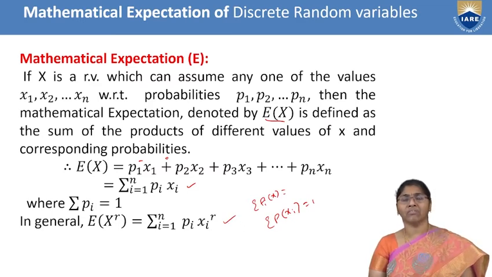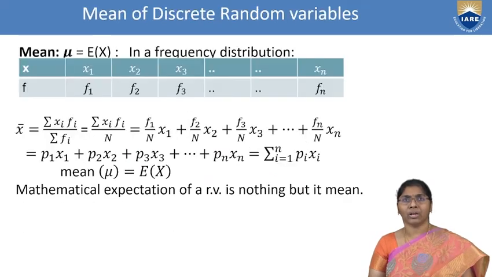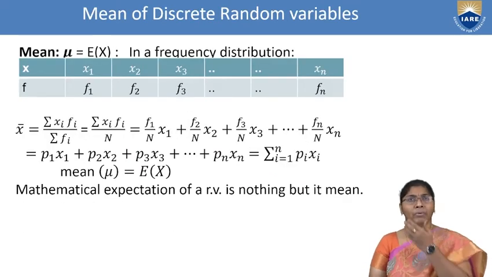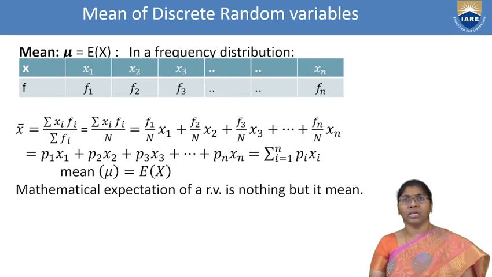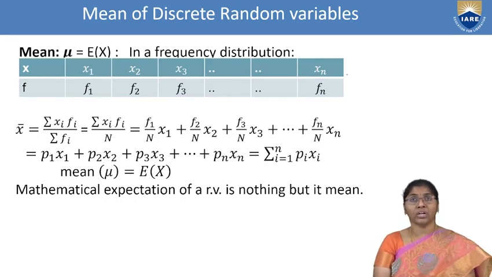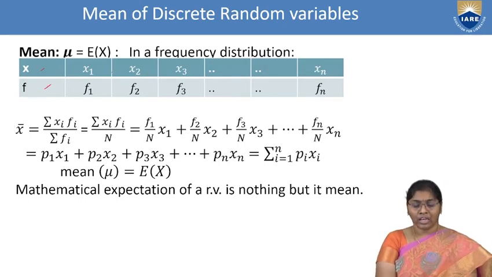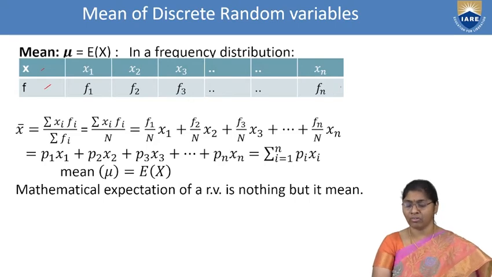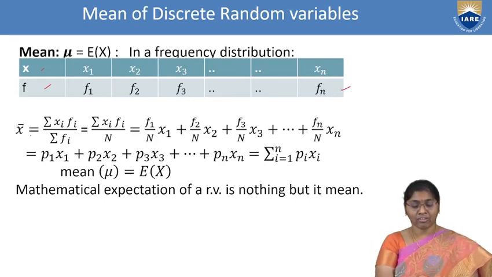This mathematical expectation is nothing but the mean mu. The next topic is mean mu. Expectation is equal to mean; both are the same. Mean mu equal to E of x. In a frequency distribution we are using this probability distribution table. X is the random variable, f is the frequency, x1, x2 up to xn are the random variables, and f1, f2, f3 up to fn are the frequencies. Here x bar is the mean. The formula of x bar equals the summation of fi xi by the summation of fi.